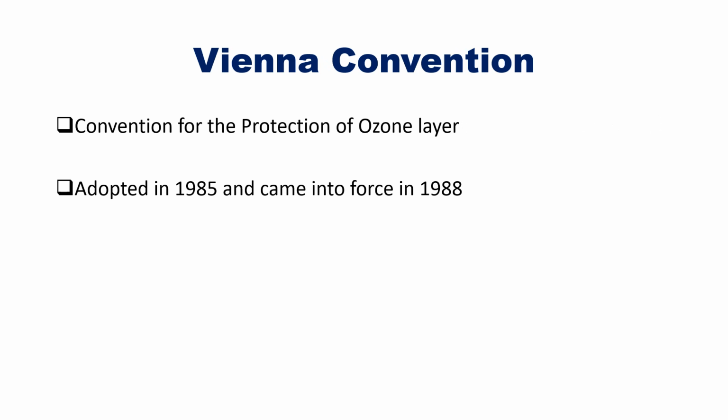Next we have the Vienna Convention for the protection of ozone layer. It is an environmental agreement which provided the framework for international reduction in the production of chlorofluorocarbons, that is the CFCs, due to their contribution to the destruction of the ozone layer. It was adopted in 1985, but it came into force in 1988.